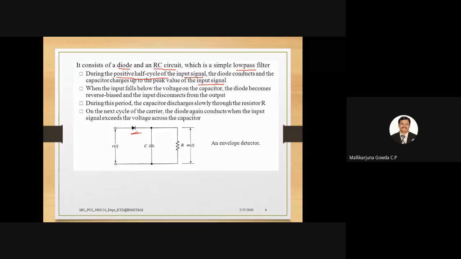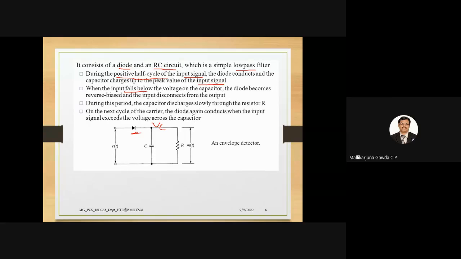Then when the input falls below the voltage across the capacitor, what happens? The diode becomes reverse bias, and the input will be disconnected from the output.